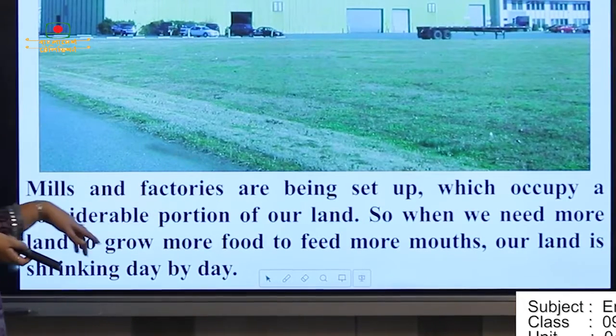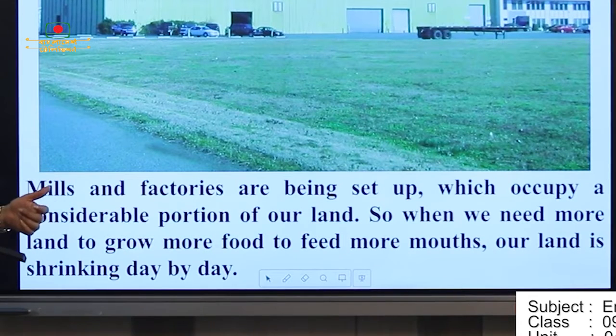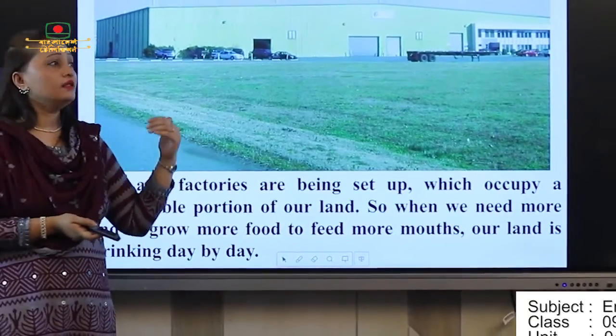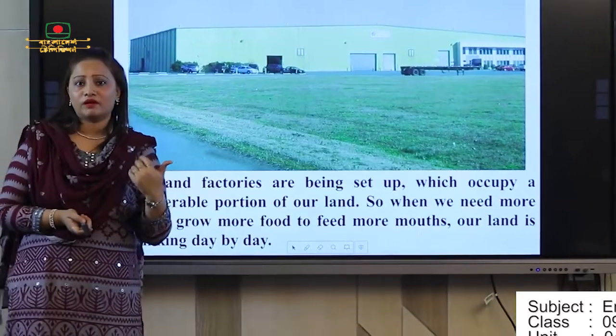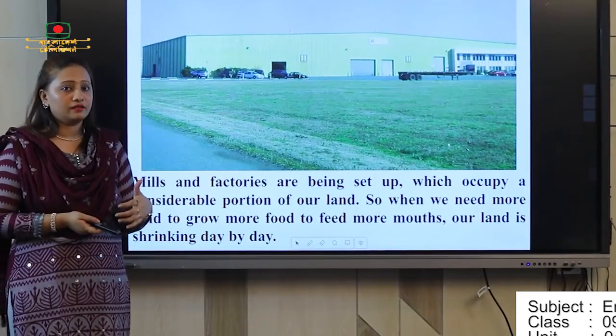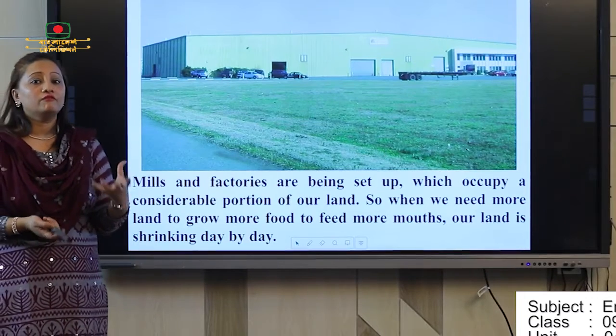And this is the picture of mills and factories. Mills and factories are being set up which occupy a considerable portion of our land. So when we need more land to grow more food to feed more mouths, our land is shrinking day by day. Because mills and factories occupy some land in our country, they are taking a huge place in Bangladesh. So we don't have enough place to produce our food.